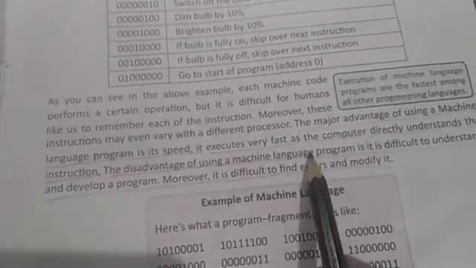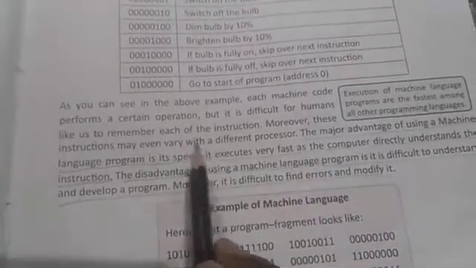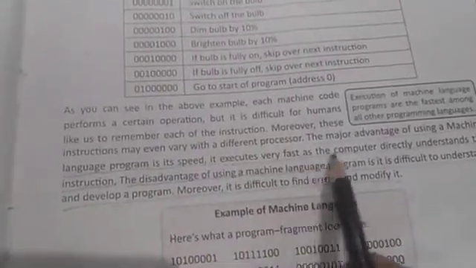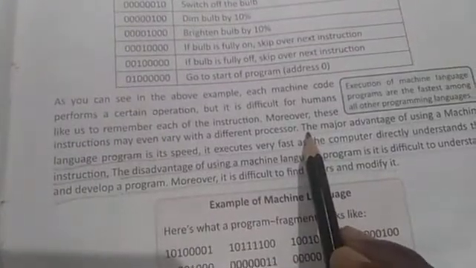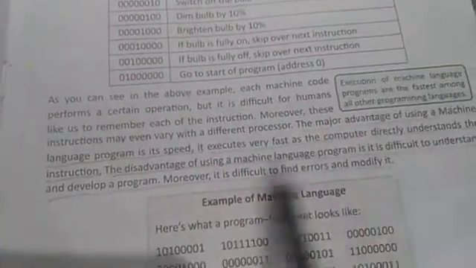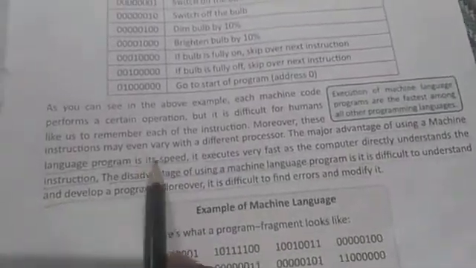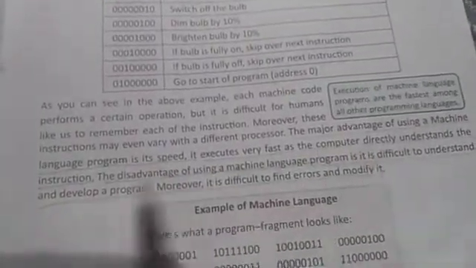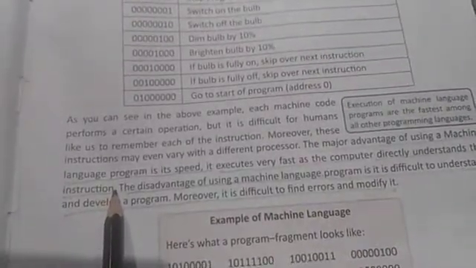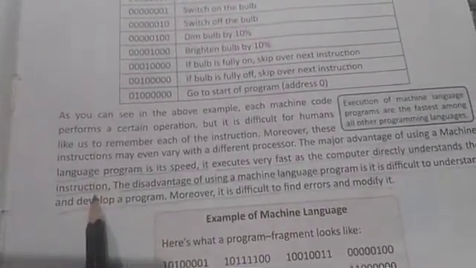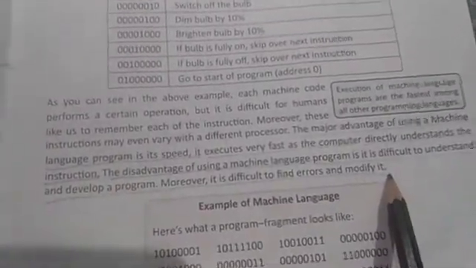This is the one advantage. After that you will change the paragraph and write this line, which is the one disadvantage.